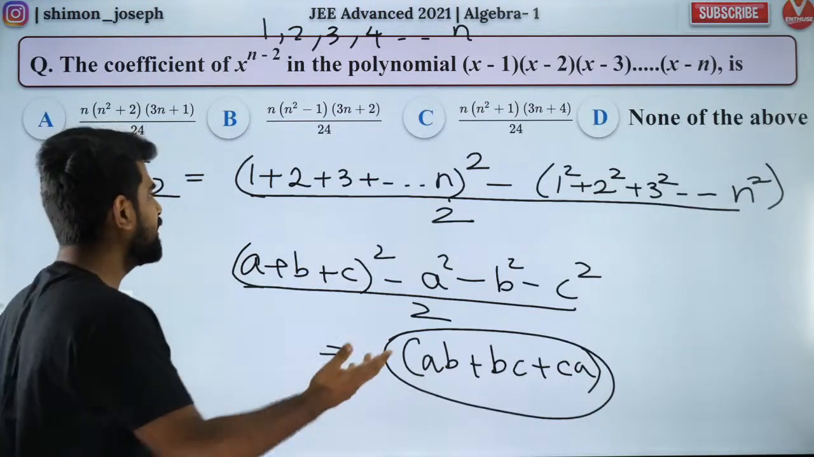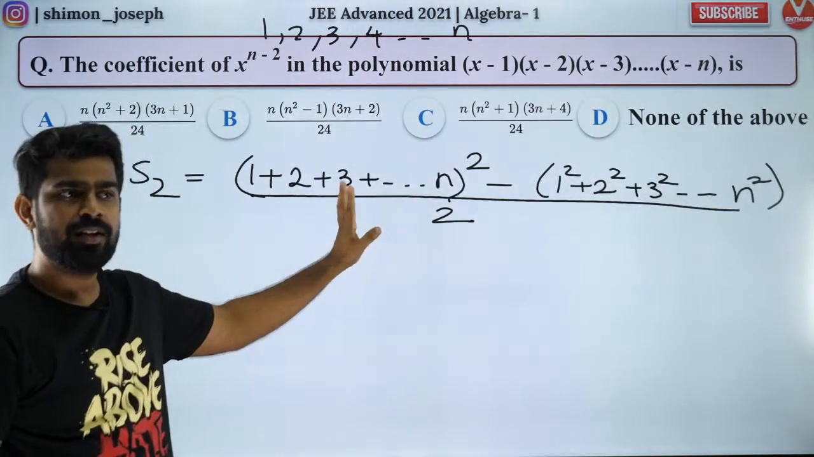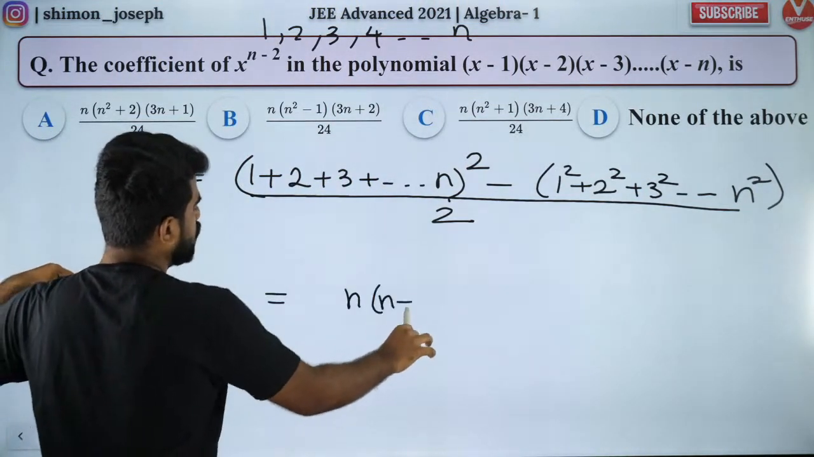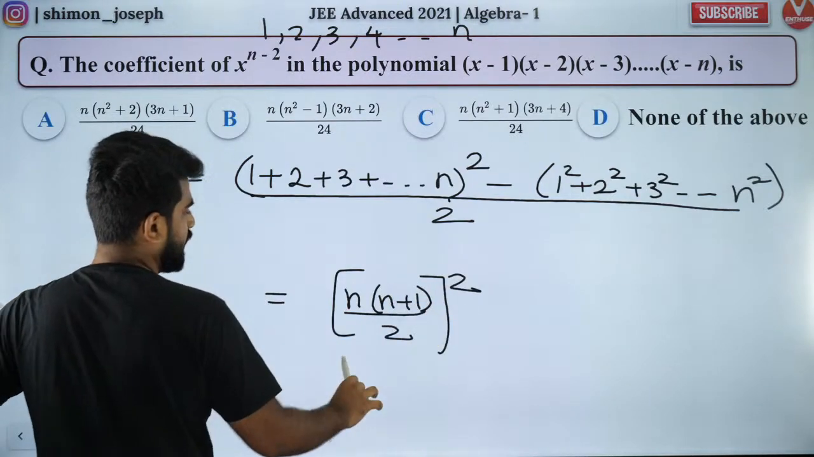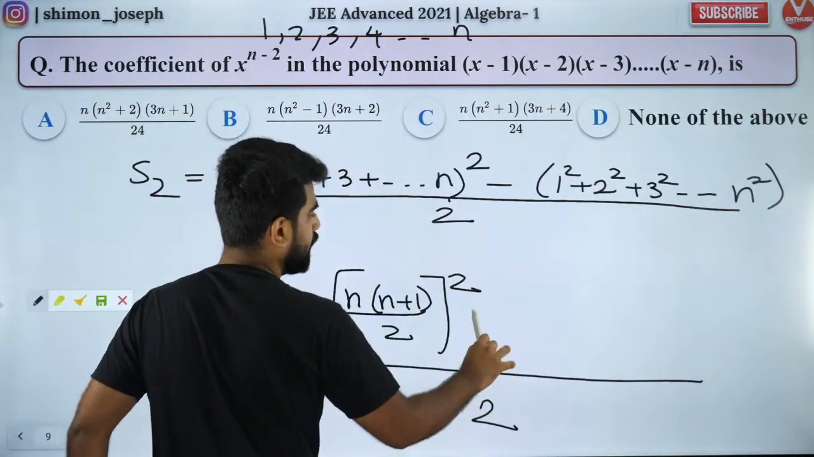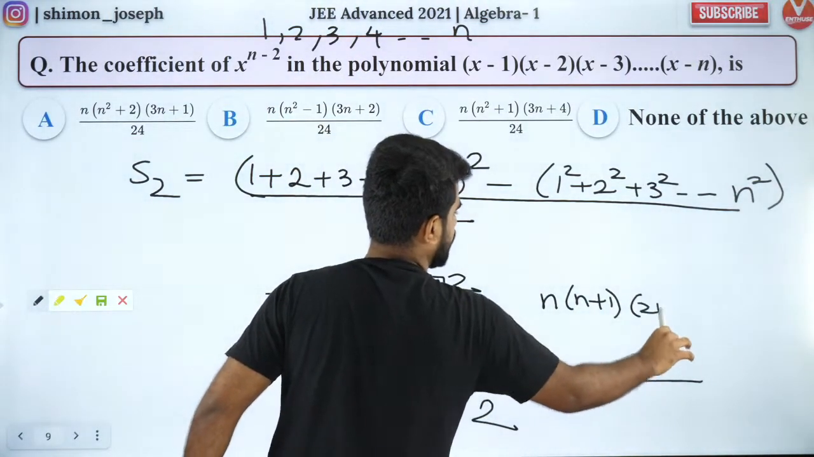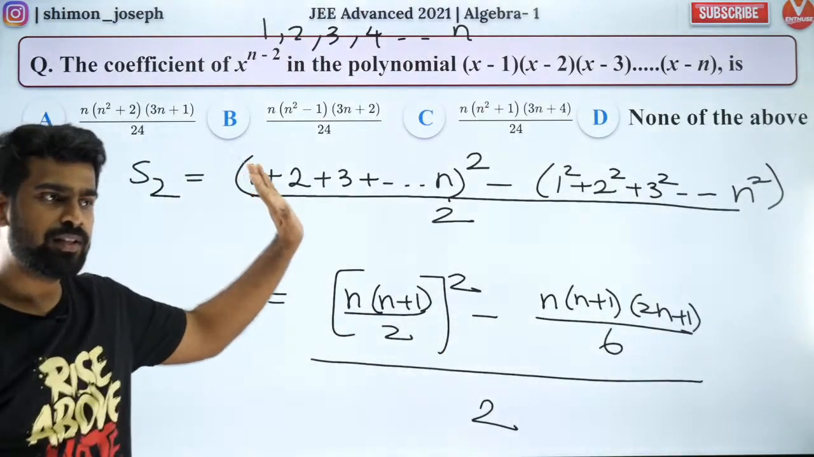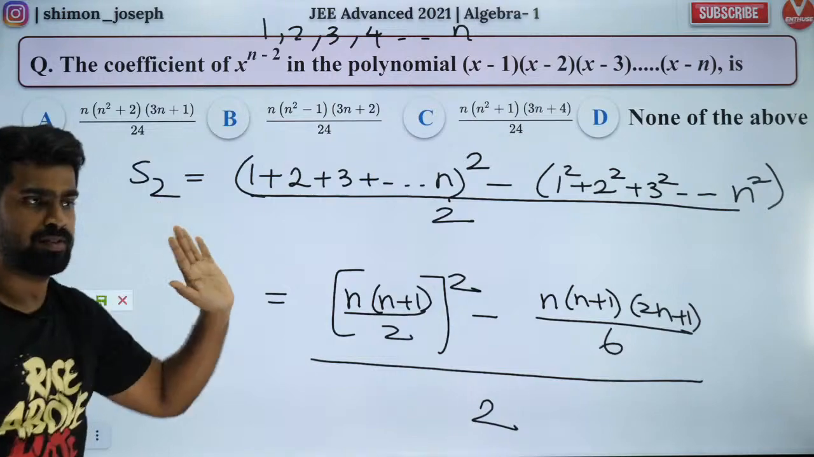Keep it in mind. After that, you guys can do it. So I will leave it there. Shall I leave it there? Yeah, I think you guys can do it. This is nothing but n into n plus 1 by 2 whole square, and you have by 2 down, minus this is n into n plus 1 into 2n plus 1 by 6. Can you guys finish it off? Can I leave it here? You guys are comfortable? This one you simplify, you will get one of the options.